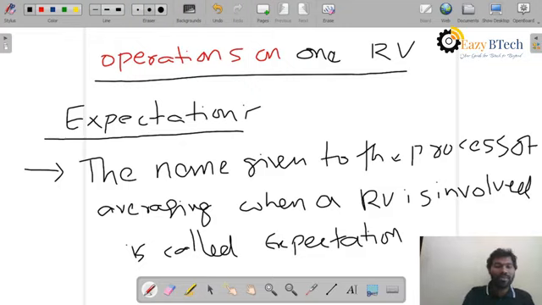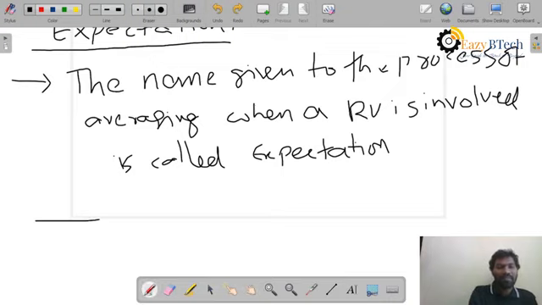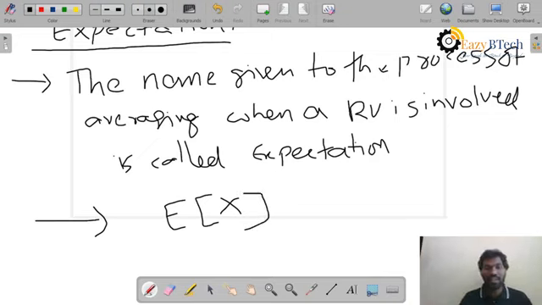It is represented like this: E of X. Suppose in any problem they gave you E of X, it means they are expecting us to calculate the expectation of that random variable inside. Or this is also represented sometimes like X bar.